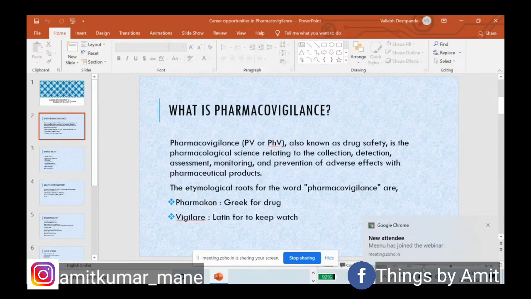Basically, what is pharmacovigilance? In terms of defining pharmacovigilance, it is the drug safety of any medicinal product.